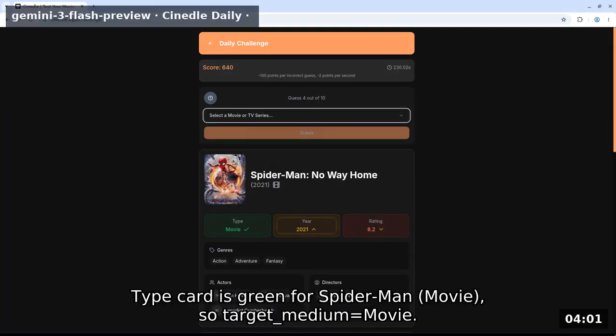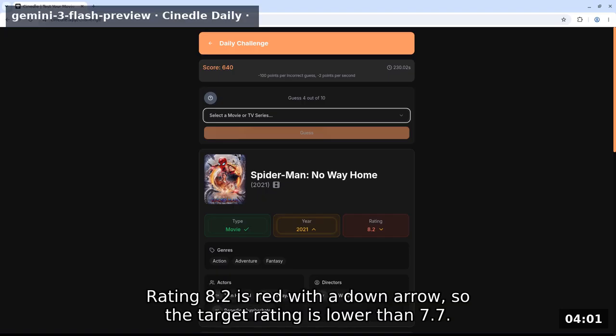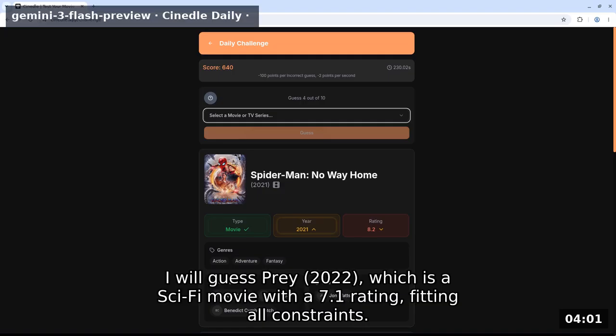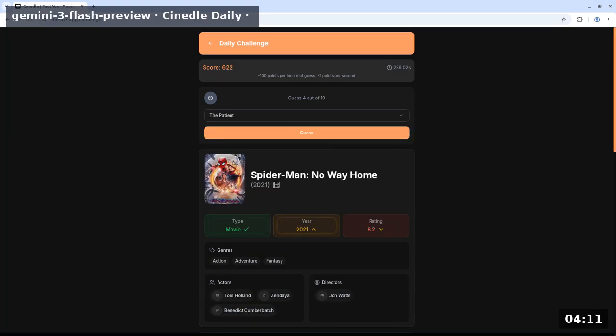Type card is green for Spider-Man movie, so target medium equals movie. Year 2021 is yellow with an up arrow, so the target is 2022 or 2023. Rating 8.2 is red with a down arrow, so the target rating is lower than 7.7. Sci-fi is a confirmed genre from previous turns. I will guess Prey 2022, which is a sci-fi movie with a 7.1 rating, fitting all constraints. I will search by year first to ensure the drop-down populates.